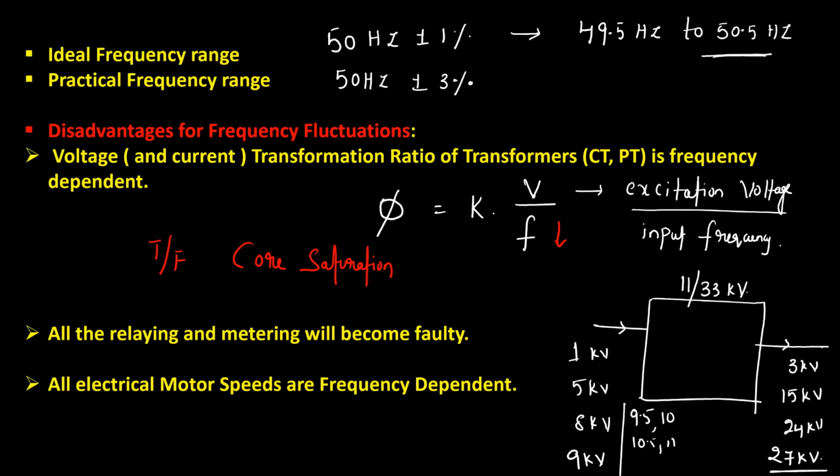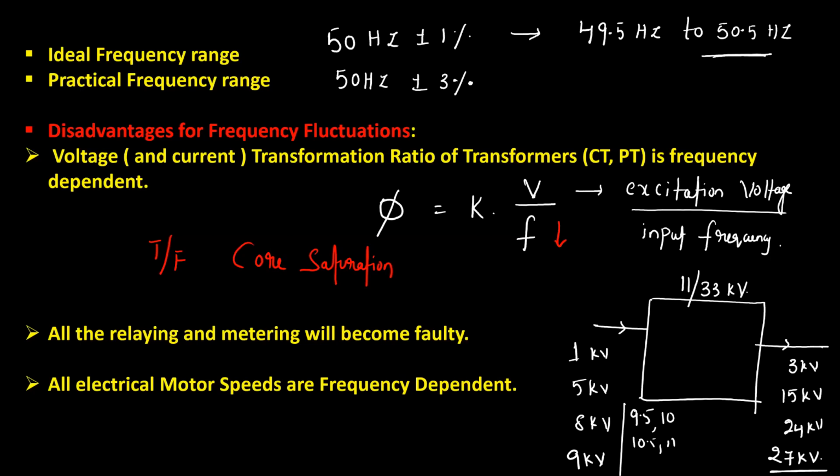Not only the transformers, but you know that all our relaying, meaning protection, and metering, meaning measurement, are affected. You can measure low voltages by putting a voltmeter or ammeter. But when you go for high voltages, you do indirect measurement. You cannot directly measure the voltage and current flowing in a high voltage conductor.